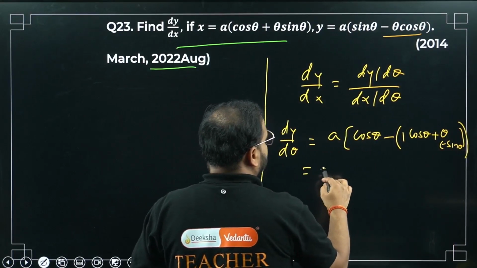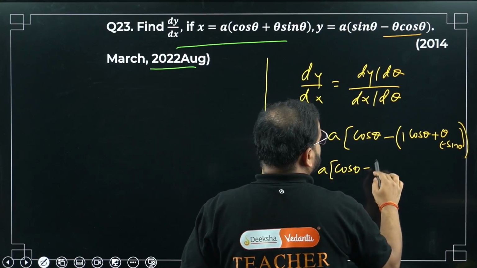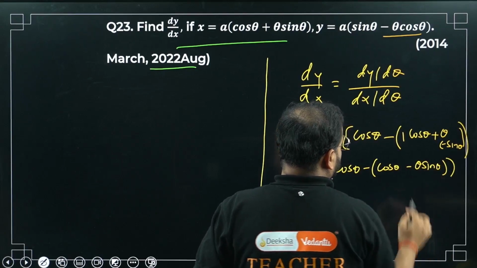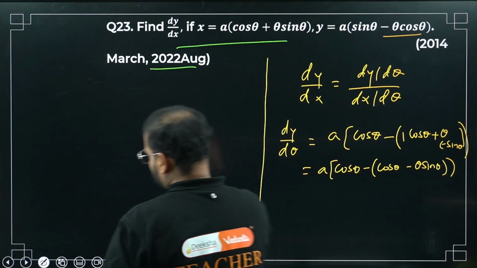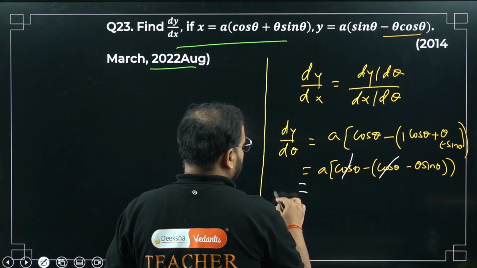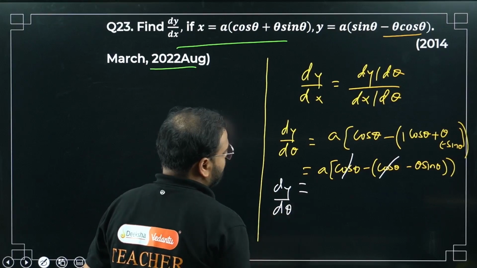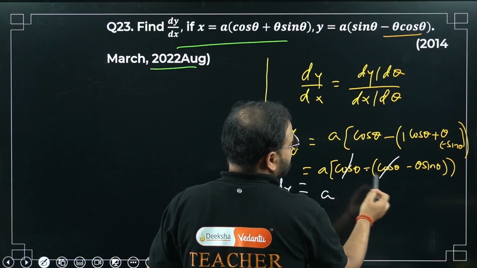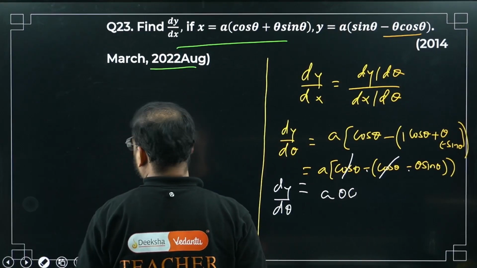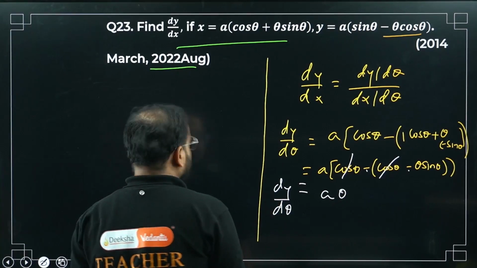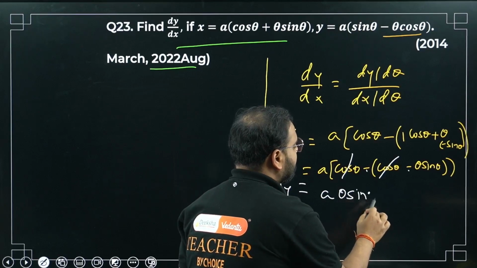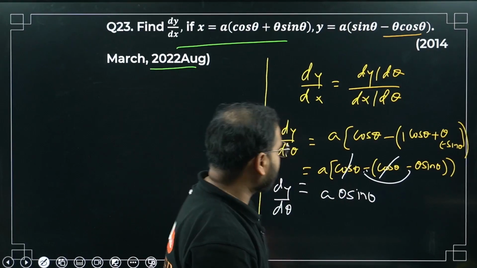Simplify over here. a cos theta minus theta sine theta. Okay, correct? So if you simplify this, what are you going to get? Please check. Cos and cos will cancel. So I'm getting dy by d theta equals a times, minus and minus is plus, so a theta sine theta, right? Please check here. a times theta sine theta. Minus and minus becomes plus. Okay, great.